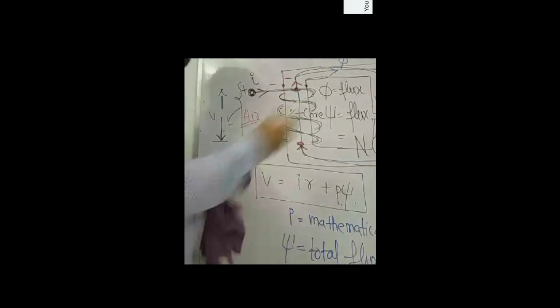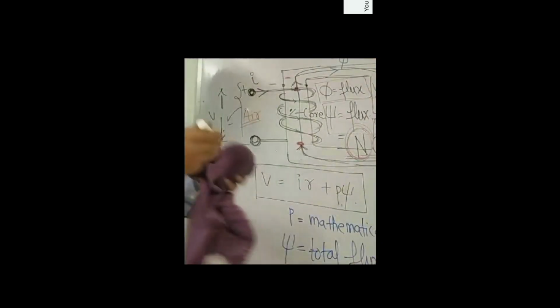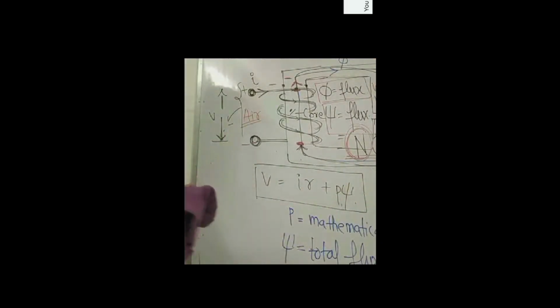So phi is flux, but psi is flux linkage or total flux linkage, and it is equal to N into phi. Now the unit remains the same, the unit is Weber here also. N is constant, so the unit remains the same. But psi is equal to N into phi, total flux linkage.